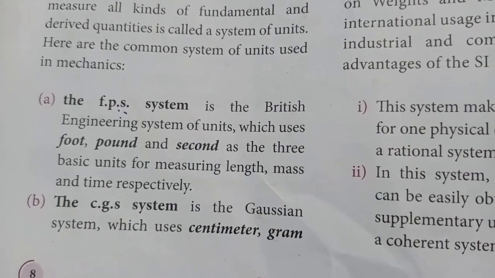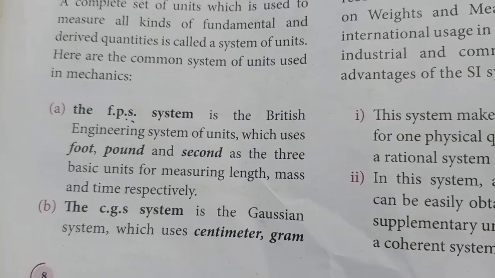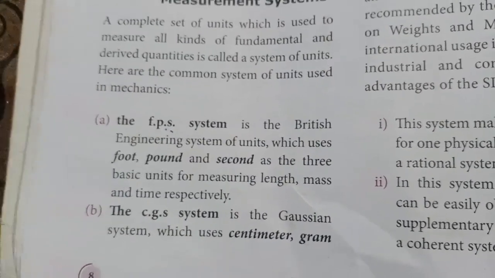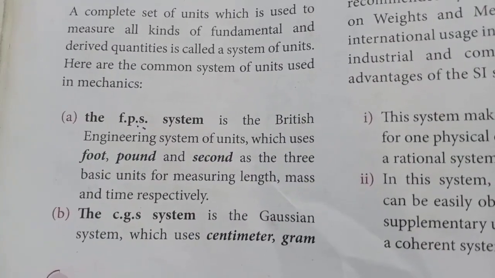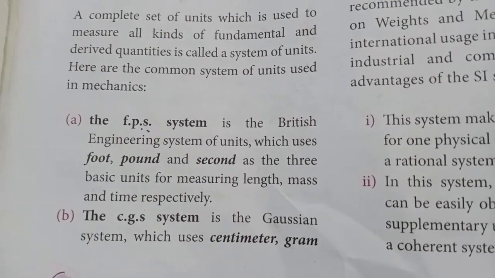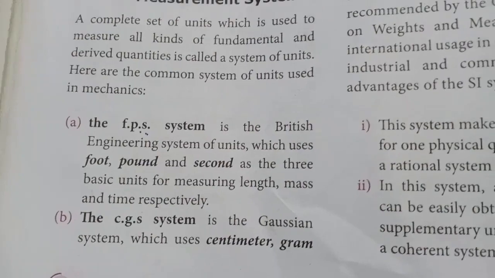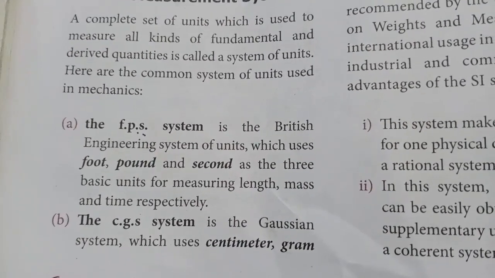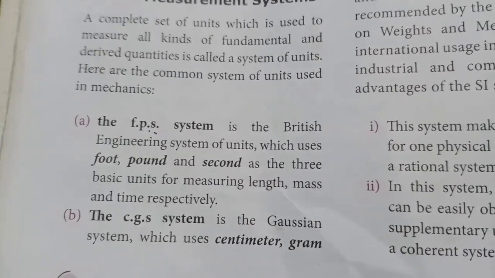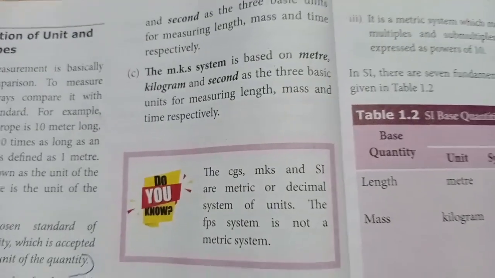CGS system means centimeter, gram, second. F and C are used to measure length, P and G measure mass, and S is time, second. The third one is MKS system.